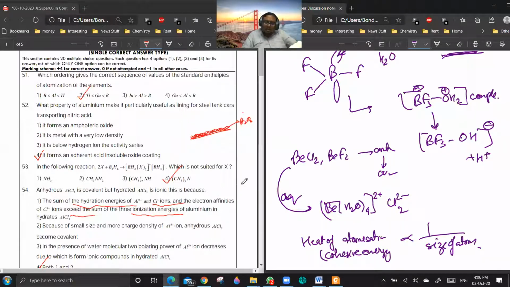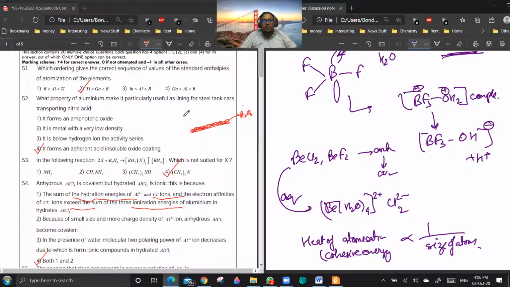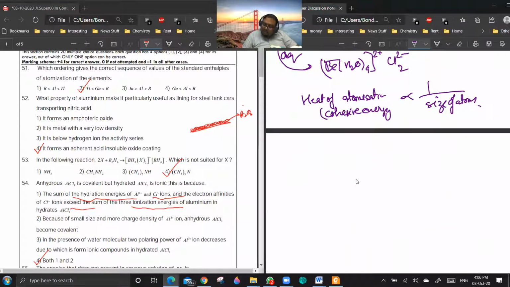Okay, so let me just mark the easy, medium, tough so that you know. Sir, 51. Sir, once again, could you explain standard enthalpy of atomization, what it means? See, atomization means, if solid boron is going to gaseous boron, then this process will be sublimation, and this is also a type of atomization.